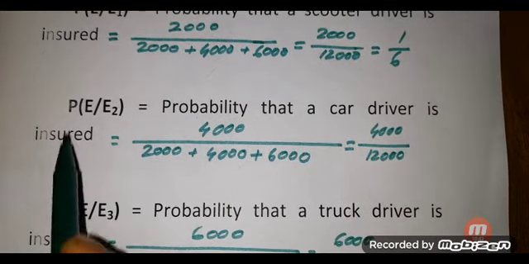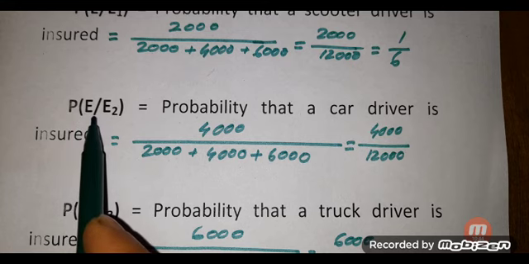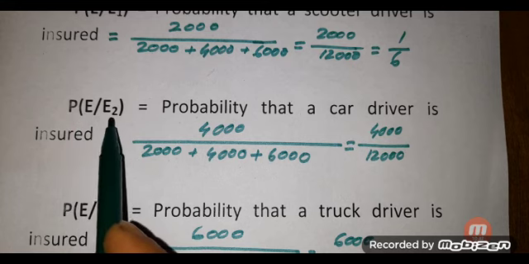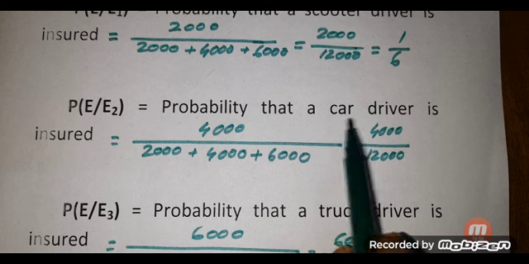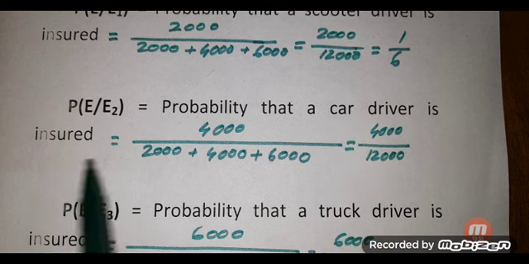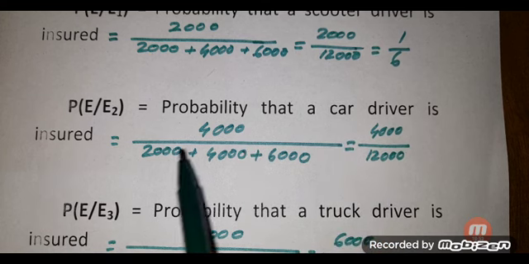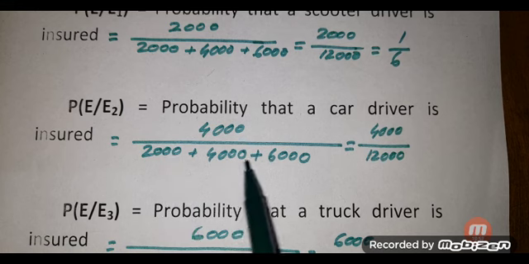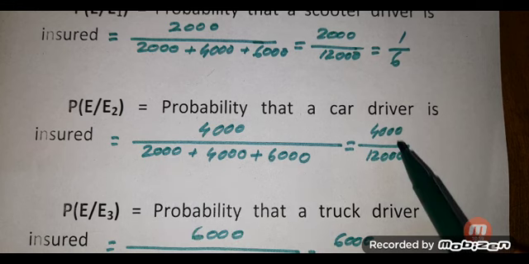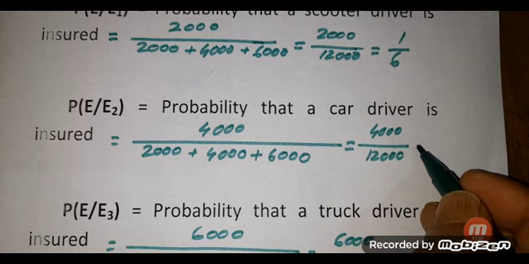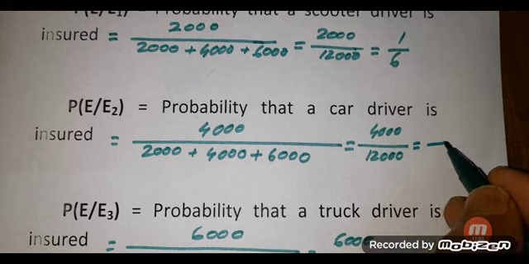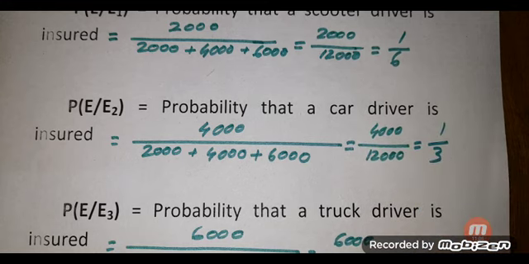Similarly, P of E given that E2, that is the probability that a car driver is insured, is equal to 4000 divided by 2000 plus 4000 plus 6000, that is 4000 by 12,000, and that is equal to 1 by 3.